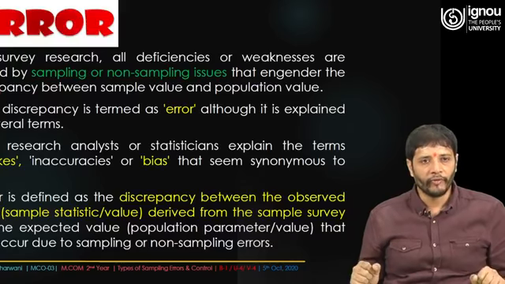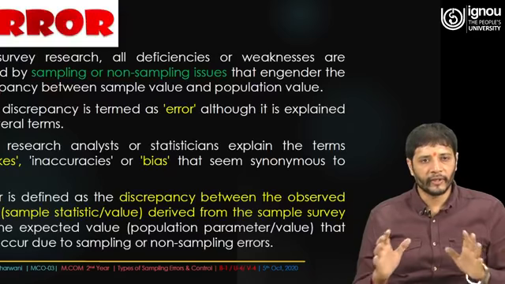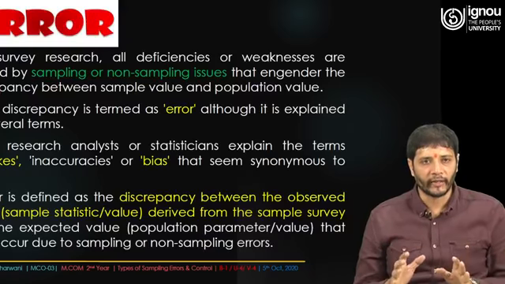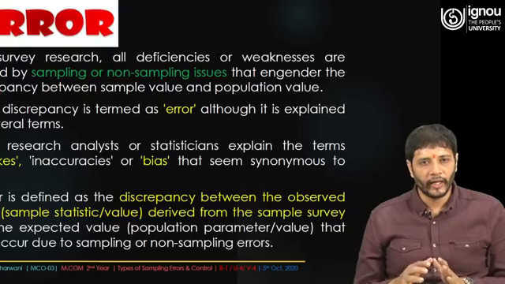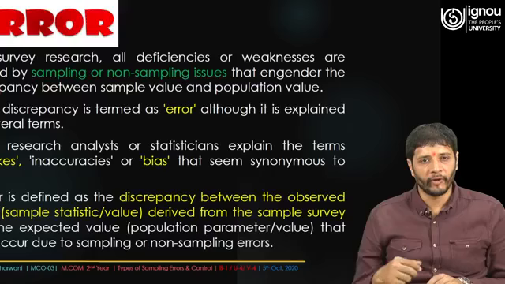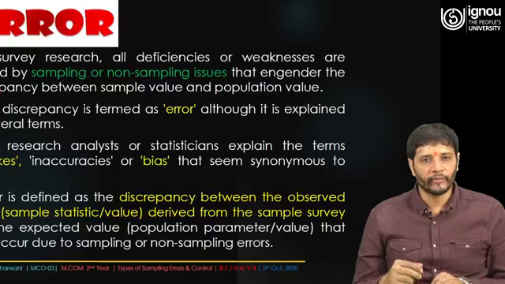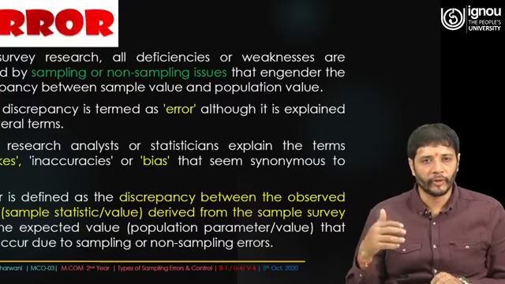Research analysts and statisticians use the term mistakes, which are synonyms of error, inaccuracies or biasness, because sometimes when we go for convenience sampling or non-probability sampling, there are more chances of biasness, because you try to follow a model which could be quite judgmental in nature.